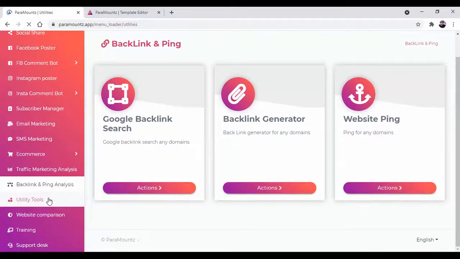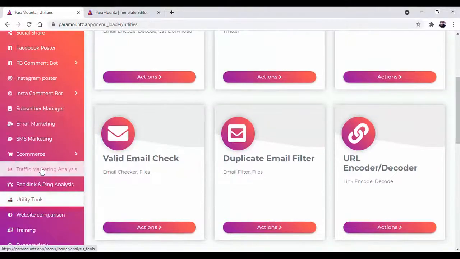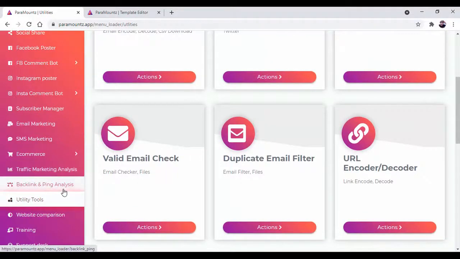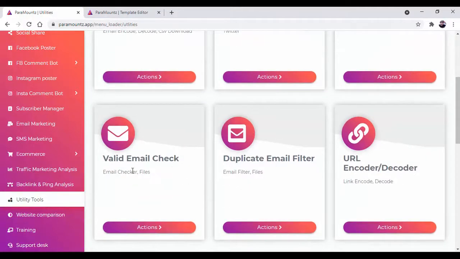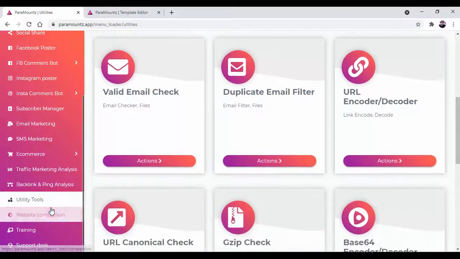Then there is utility tool. Apart from the traffic analysis and backlink and ping analysis, there is utility tool. Inside this you will get the email encoder decoder, meta tag generator, plagiarism check, valid email check, duplicate email filter, URL encoder decoder.